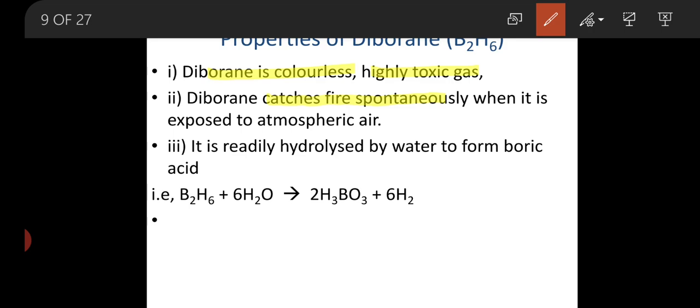And due to this property, it readily hydrolyzes with water to form orthoboric acid. It is a reversible reaction: diborane, on dissolving in water, or by hydrolysis, gives the corresponding boric acid.